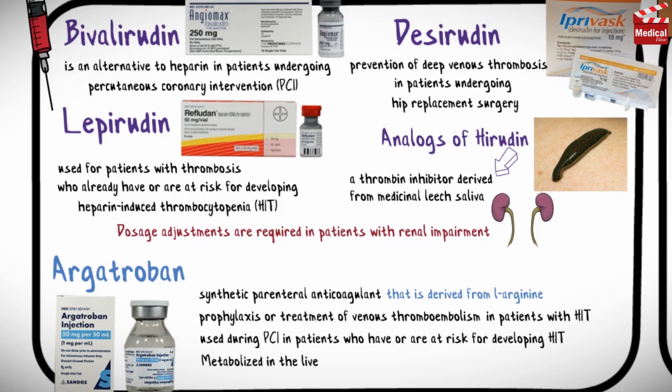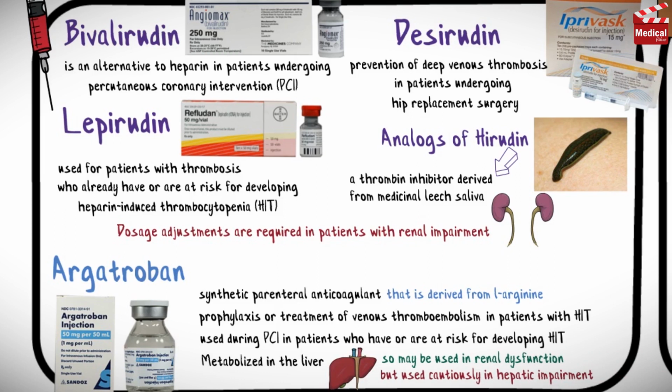It is metabolized in the liver, so it may be used in patients with renal dysfunction, but it should be used cautiously in patients with hepatic impairment. Like the other anticoagulant drugs, bleeding is the major side effect of these agents.